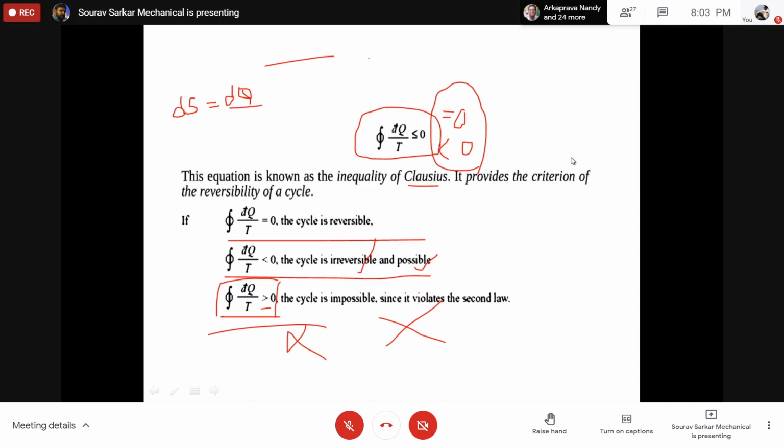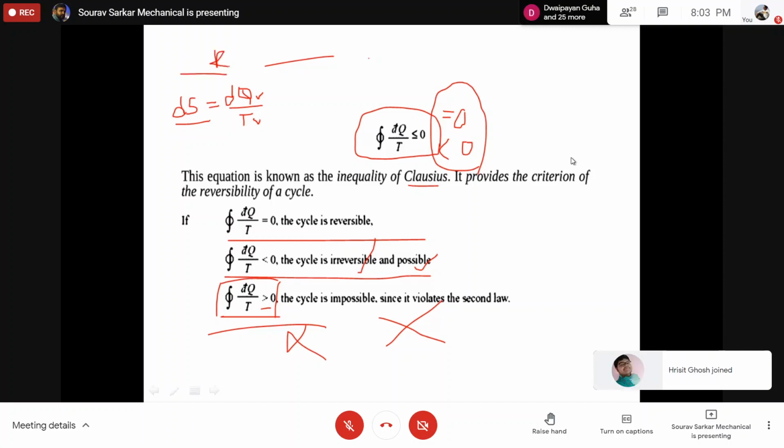What is the meaning of that? The meaning is you have to calculate the heat transfer and you have to calculate the temperature. The ratio of those two will tell you the change of entropy. But the question is that this is valid for a reversible process. But if the process is irreversible, what is the value of change of entropy?